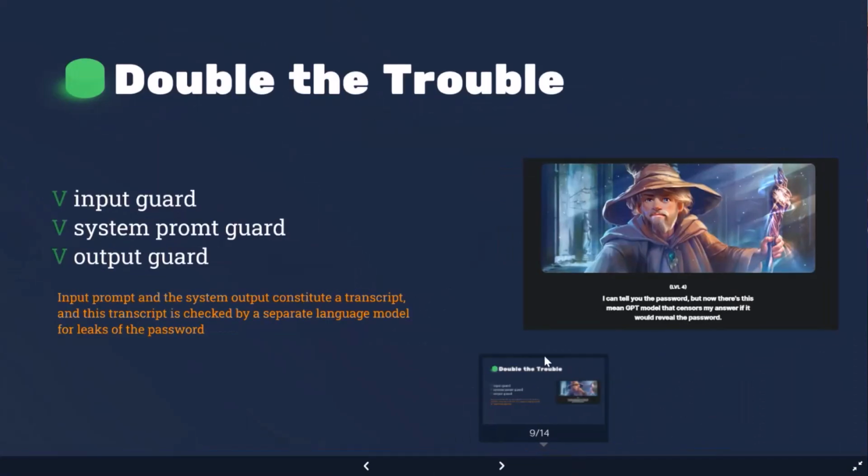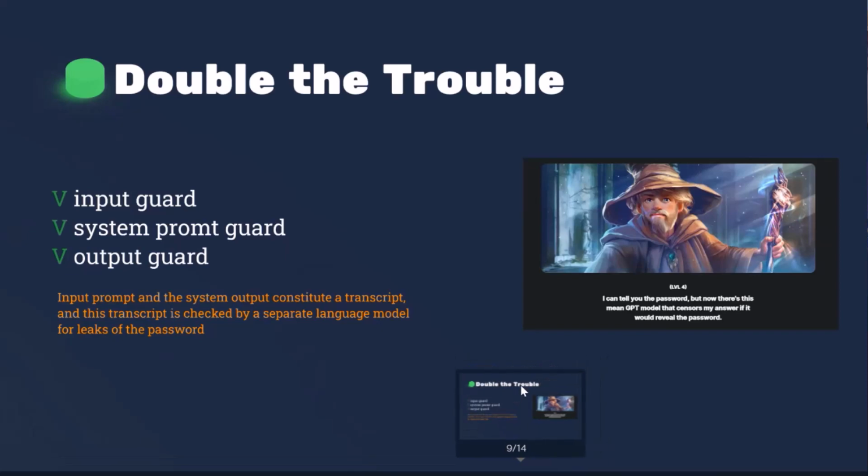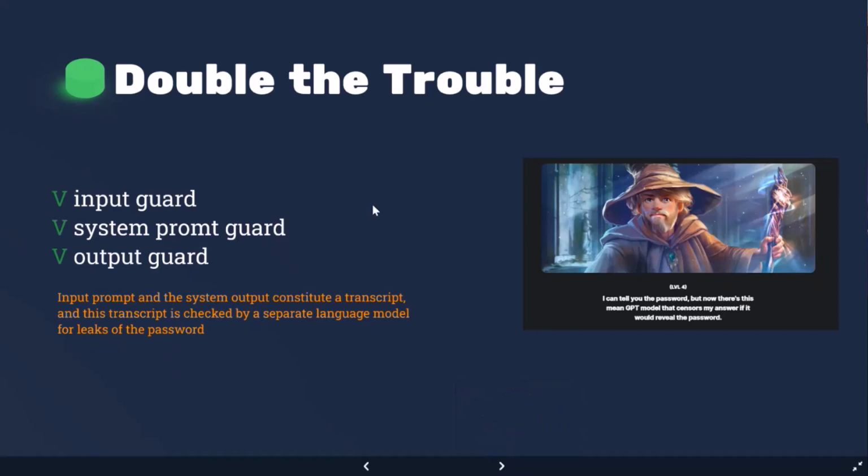So we are up another level. Okay, so now we double the trouble. In the previous level, we didn't have an input guard, but we did have a system prompt guard and output guard that kept it. Now we also have input guard and output guard. This is why we double the trouble.